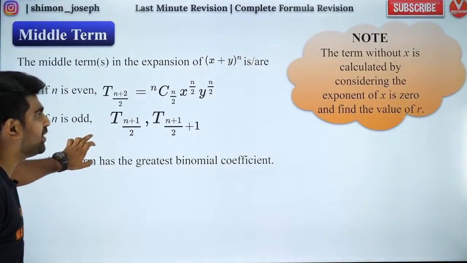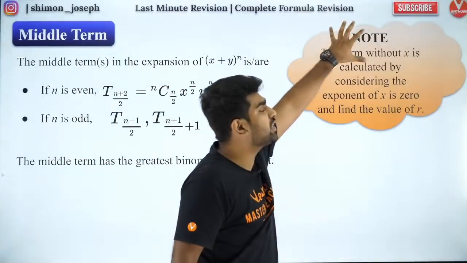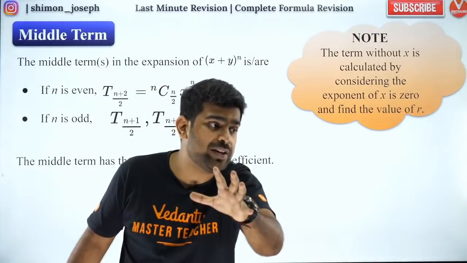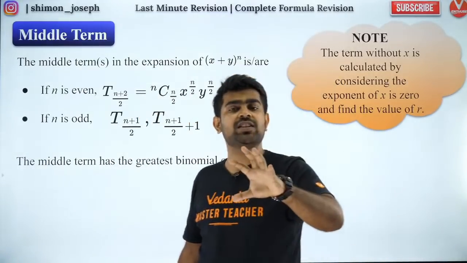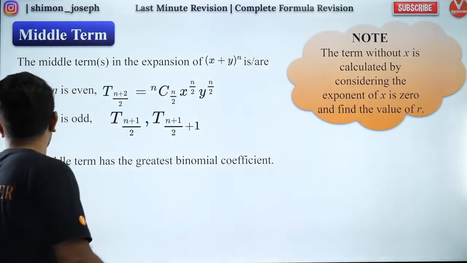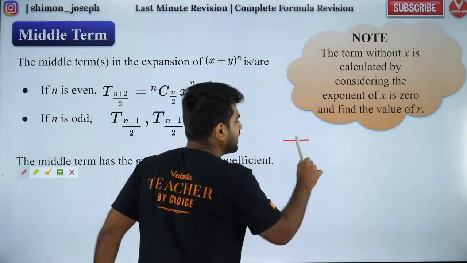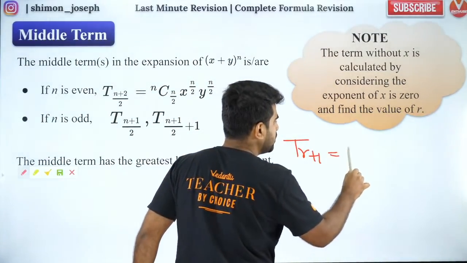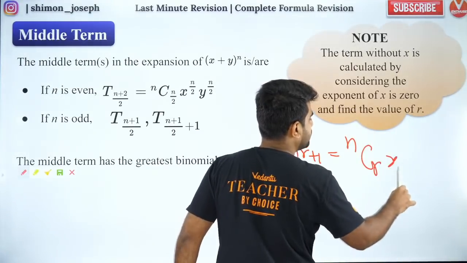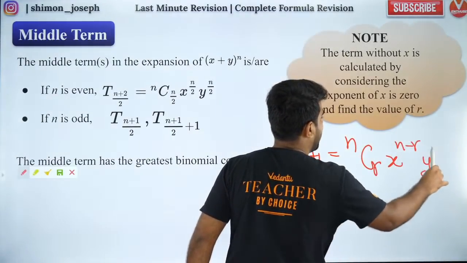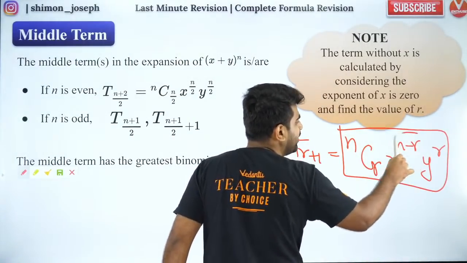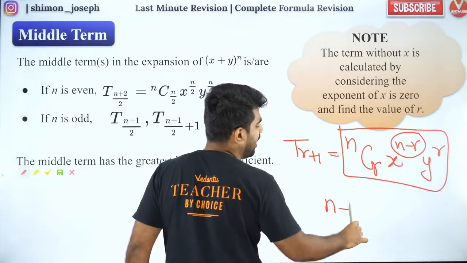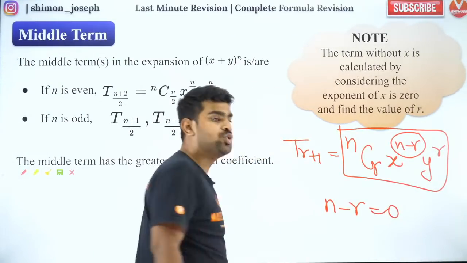So people, this is how you find the middle term. Now, how do you find the term independent of x? That's a very common question, right? So whenever you want to find the term independent of x, guys, please write the general term, tr plus 1. So tr plus 1 is ncr, x to the power n minus r, y to the power r. So you write the general term, and in this term, make the power of x 0. So like that you have to do.